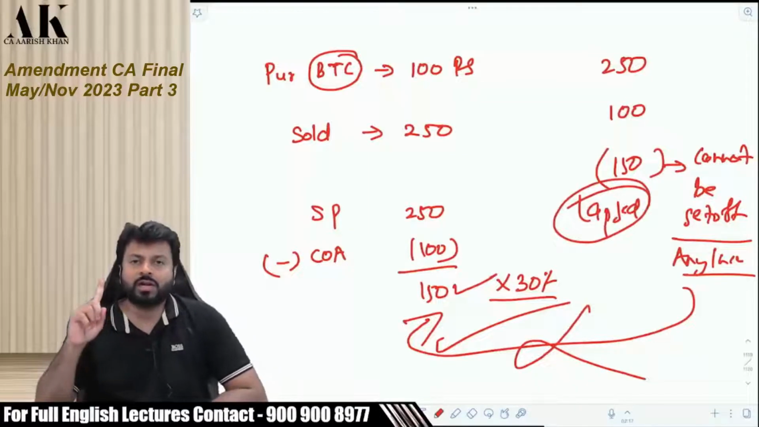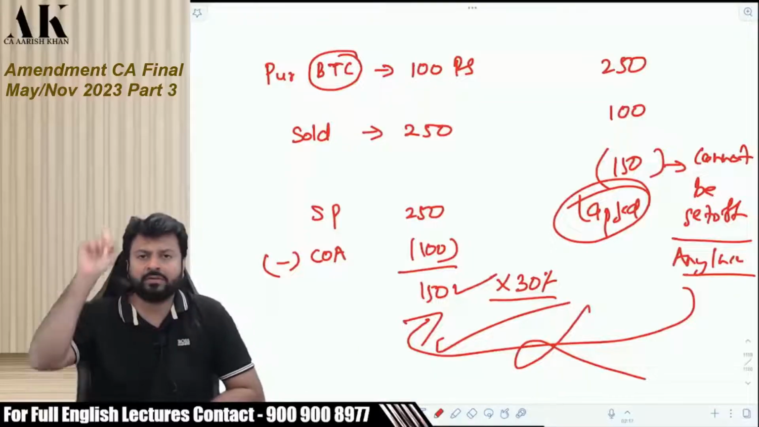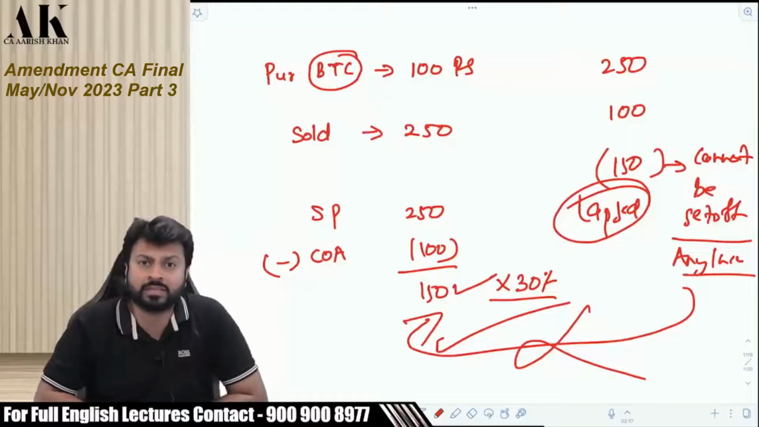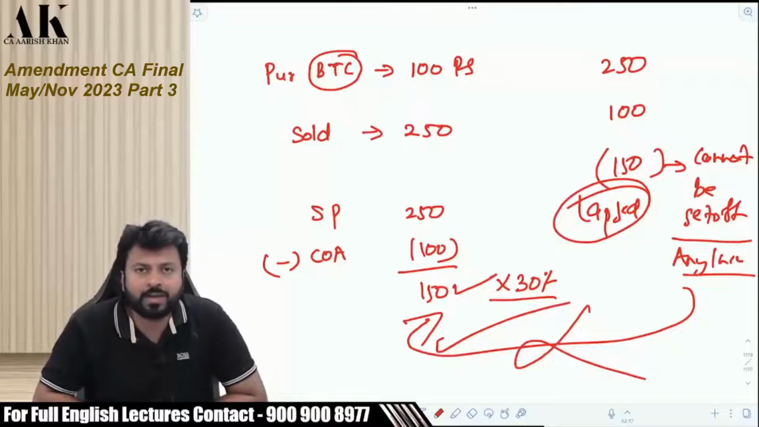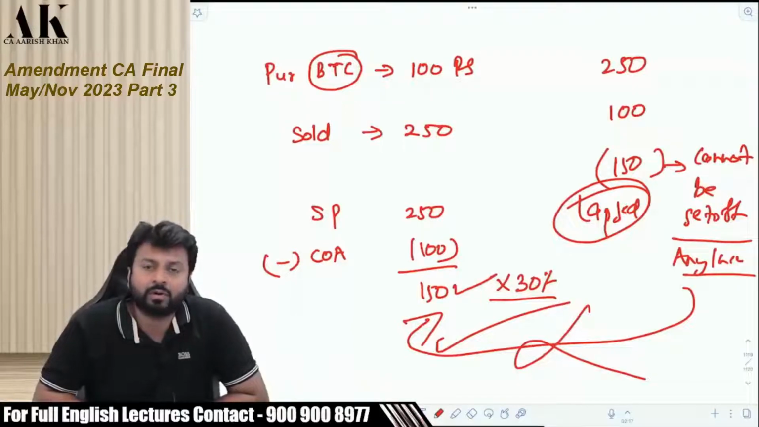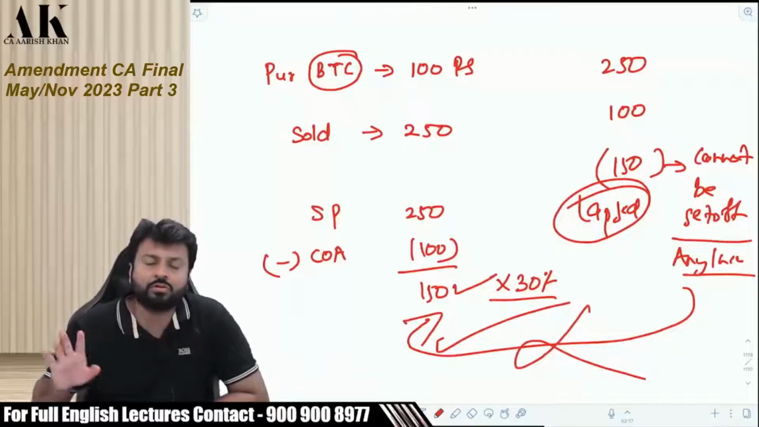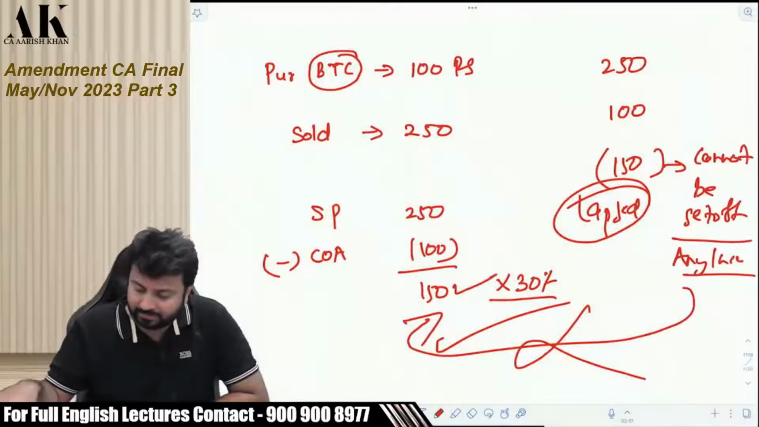If there is a loss on transfer of a virtual digital asset, that loss is lapsed forever. That will not be allowed to be carried forward and set off against any income. You will not be allowed to carry forward and set off that loss for any income. Okay. You will not be allowed to do that. Check that. Be very careful.